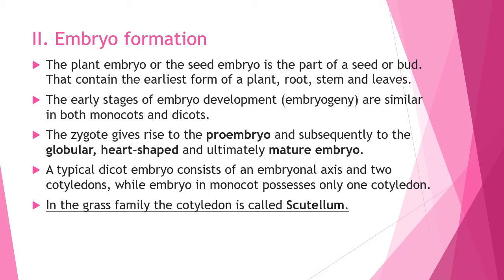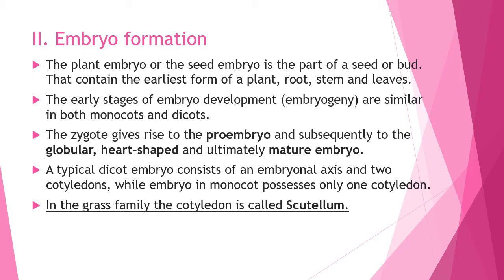The zygote gives rise to the proembryo and subsequently to the globular, heart-shaped and mature embryo. A typical dicotyledonous embryo consists of an embryonal axis and two cotyledons, while embryos in monocotyledons possess only one cotyledon.